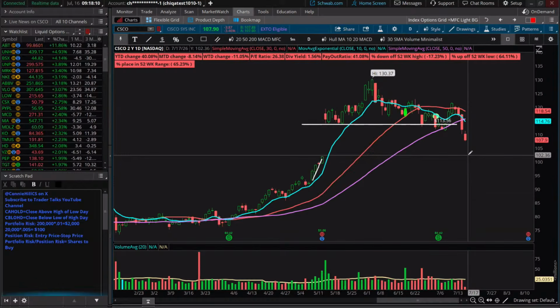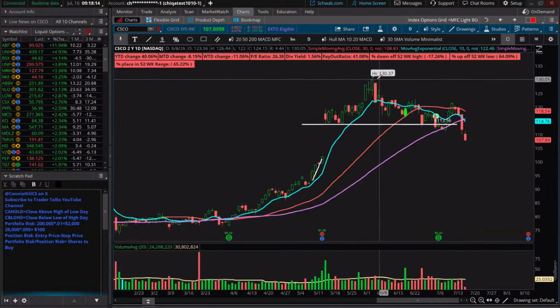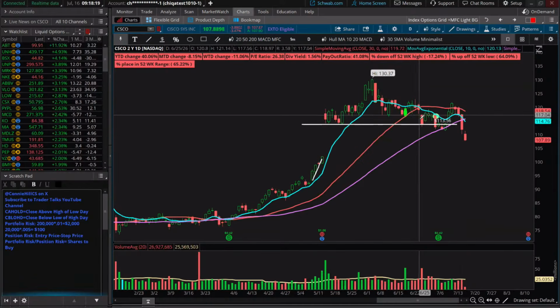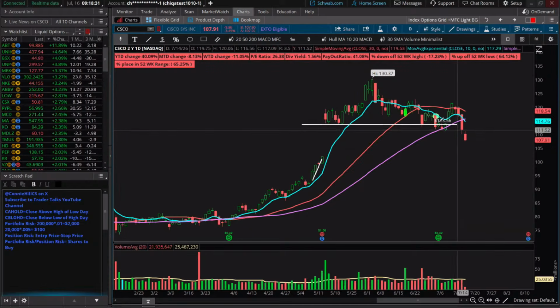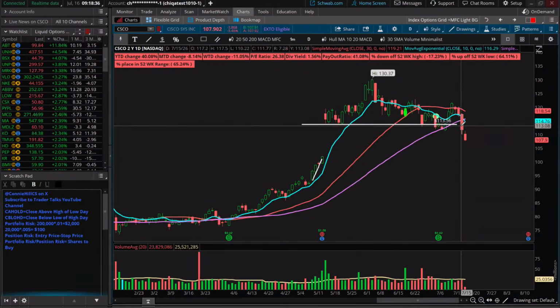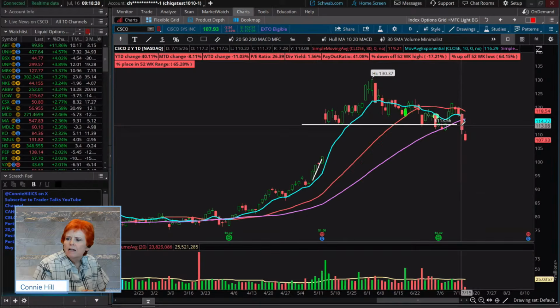In this case, what I'm seeing here is that we do have lower lows and lower highs in the trend, right? We peaked up there at 130. It has a lower high, lower low, lower high, and again, more lower lows. So this thing has kind of turned the corner on us. Now, if it were hanging at support, if it were looking like it could bounce here, we might be a little bit more patient with it, okay? Since it's in a reversing trend, we're going to go ahead and close out of it.